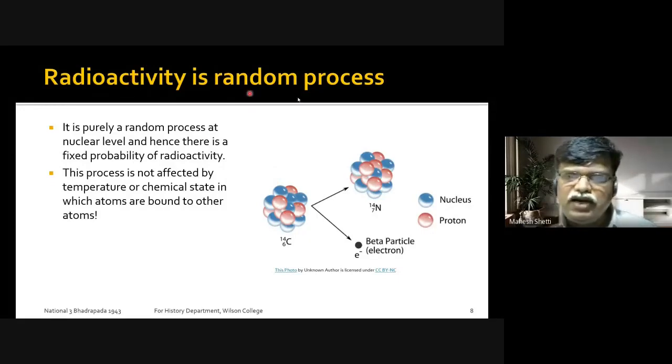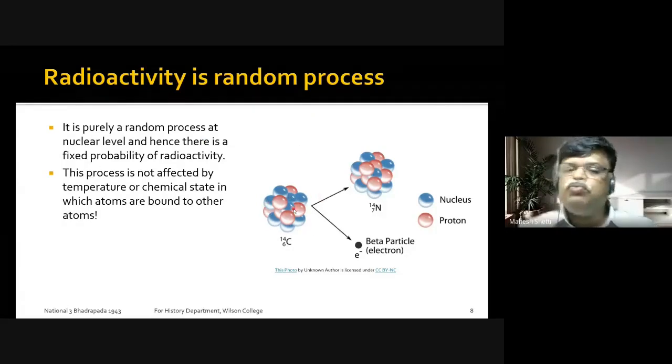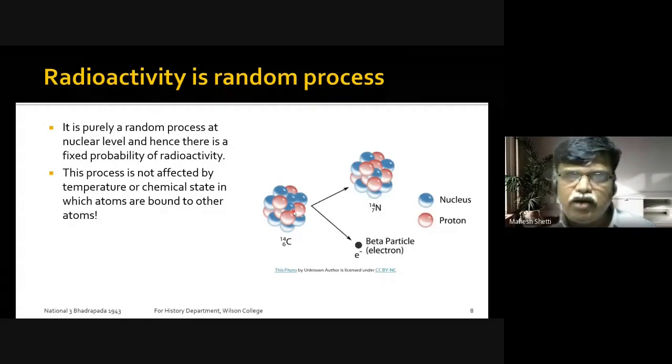This radioactivity is not going to get affected just because you have put this in acid, you have put this in fire. You do whatever, the radioactive process is not going to get affected, because all these processes, burning in fire or putting into acid or doing some chemical reaction, are all related to the outermost electrons.